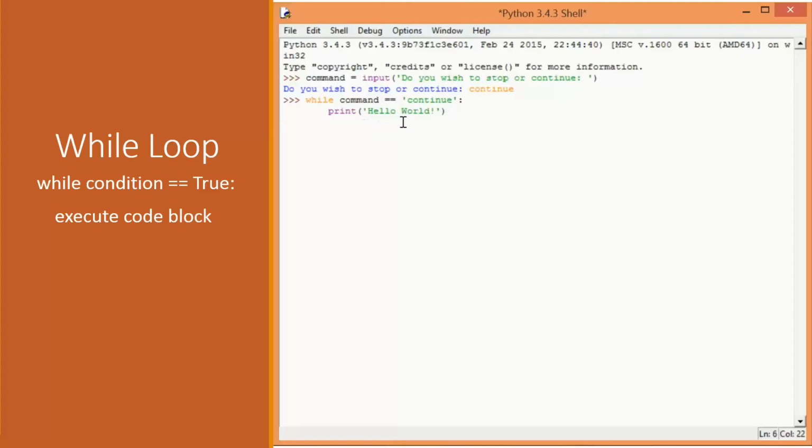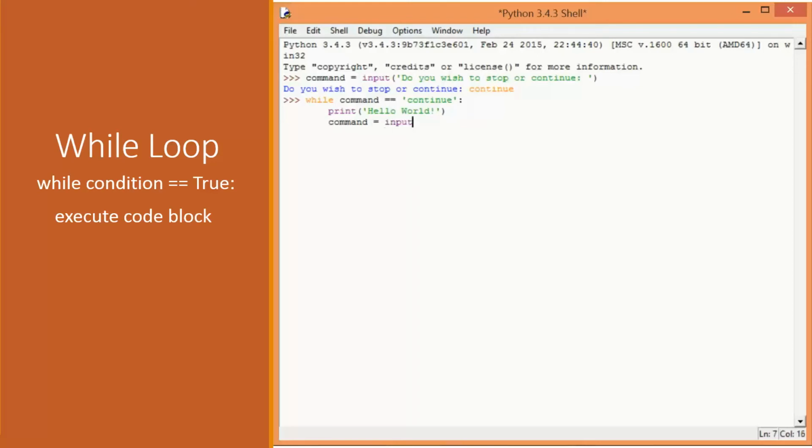This is the first iteration of the loop. It prints hello world. If we don't recalculate the command, in this case, if we don't ask the user again if they wish to stop or continue, well, the command hasn't changed. So it will be true again, and it will execute again and again and again, and this causes an infinite loop. So what we have to do here is we have to recalculate the condition.